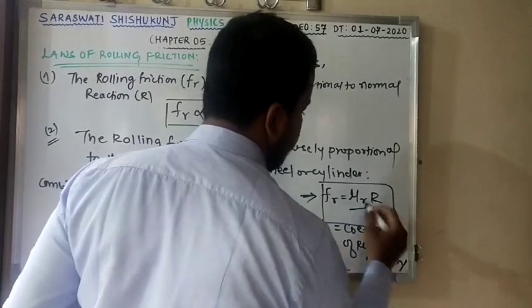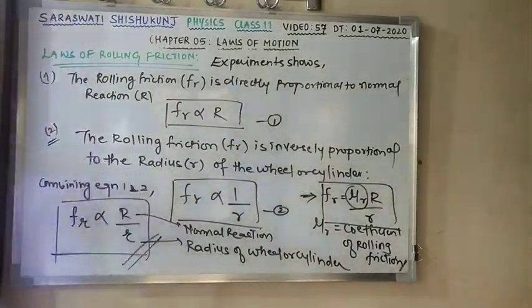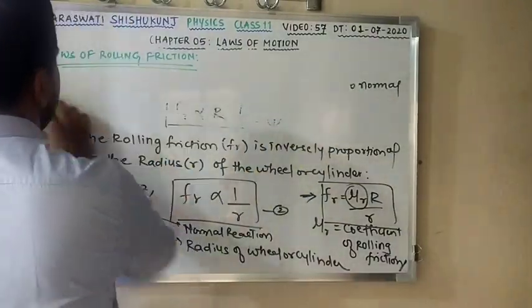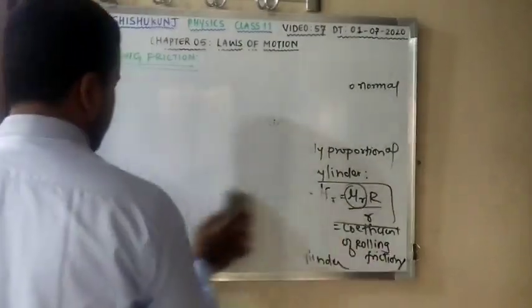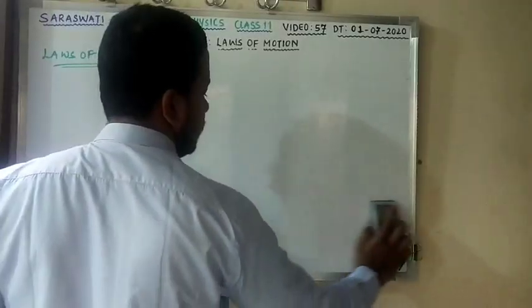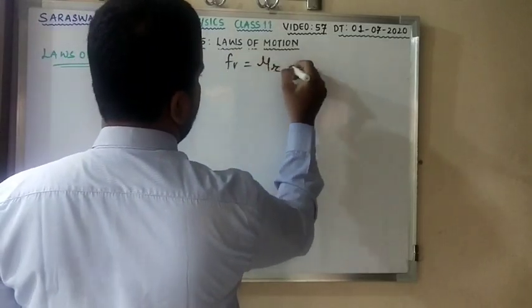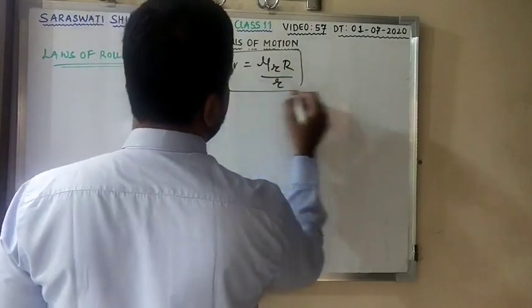This is my equation. Let me clean the board.